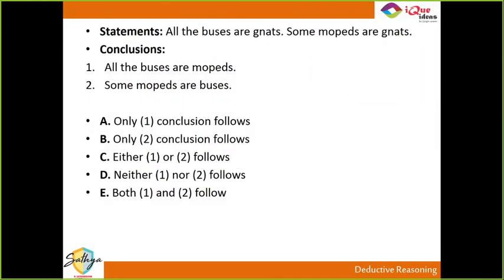All buses are gnats. Gnat is an insect, machhar ki tarah hota hai, right? But again, vocabulary ke hisaab se it's important to know. Syllogisms ke liye it's not important to know the meaning of the word gnat. All buses are gnats, some mopeds are gnats. Which one? Jashil, check karo. Vansh, yes. Garvit, correct.